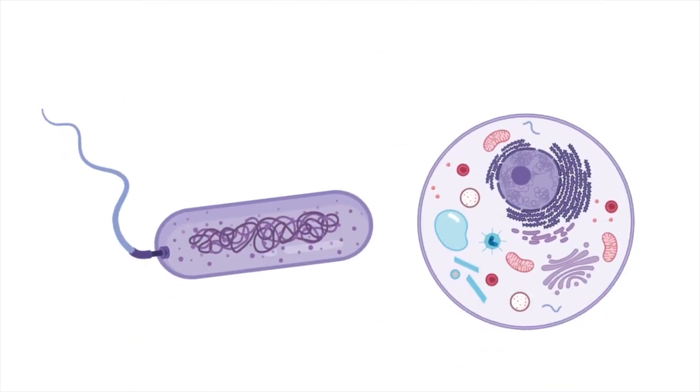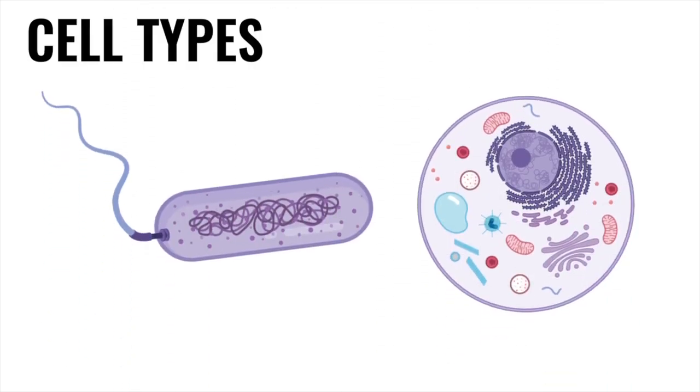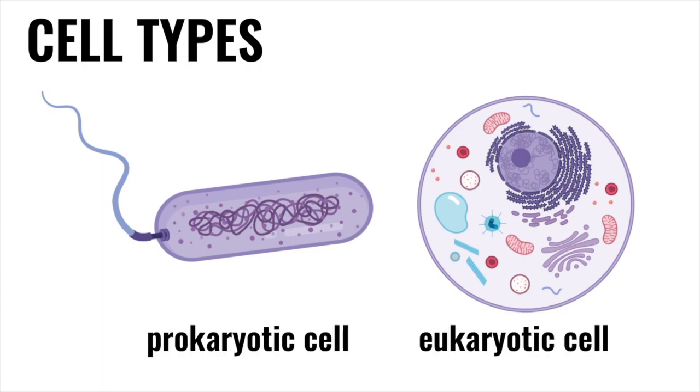Prokaryotic cells and eukaryotic cells are the two types of cells that exist on Earth. There are several differences between the two, but the biggest distinction between them is that eukaryotic cells have a distinct nucleus containing the cell's genetic material, while prokaryotic cells don't have a nucleus and have free-floating genetic material instead.